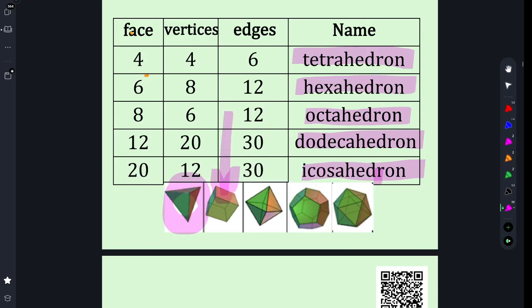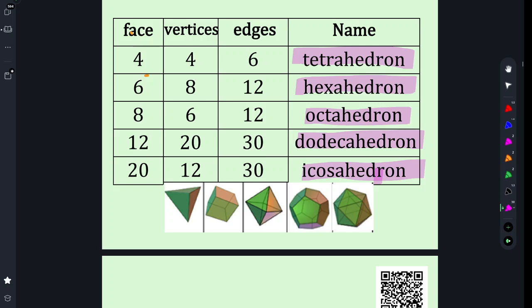The hexahedron, which we also know as the cube, is made up of all squares, right? The octahedron is made up of all equilateral triangles. The dodecahedron is made up of all regular pentagons, so all the pentagons are exactly the same. And the icosahedron is made up of equilateral triangles. Okay? These are the only five shapes in the universe like this. They're all made up of the same regular shape.